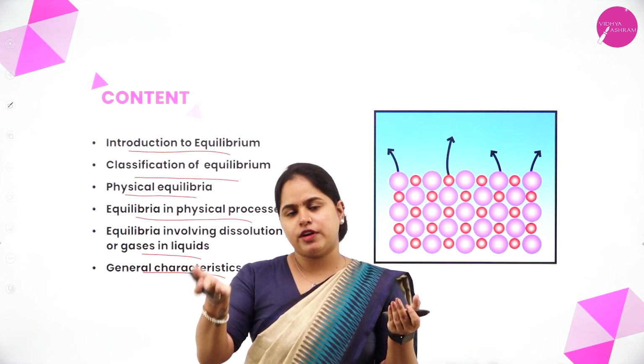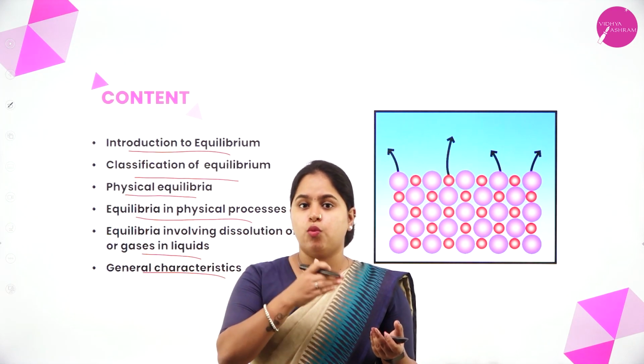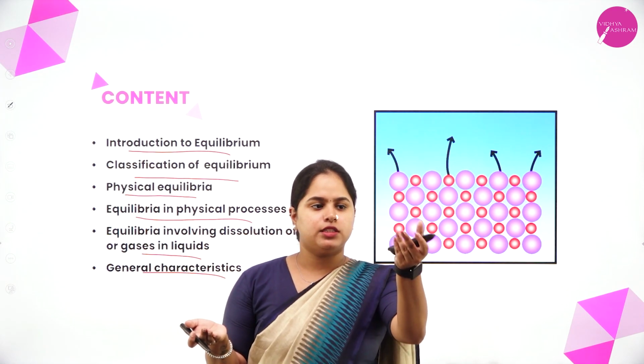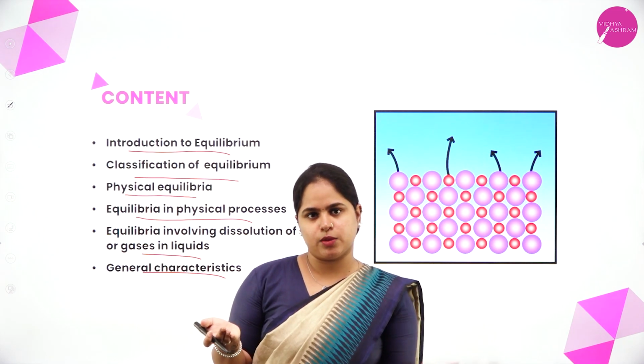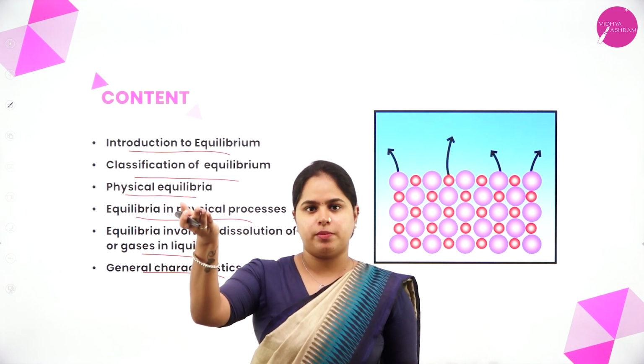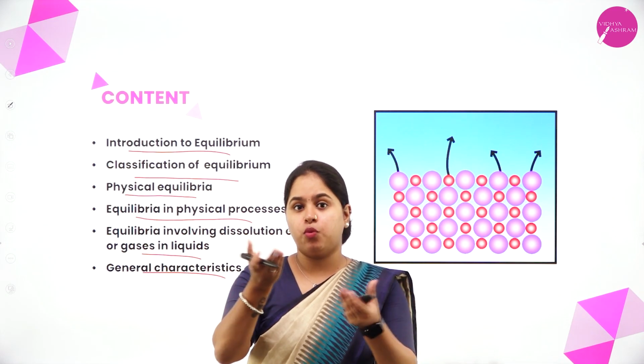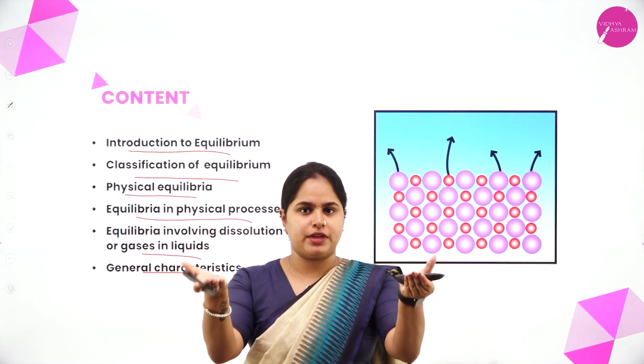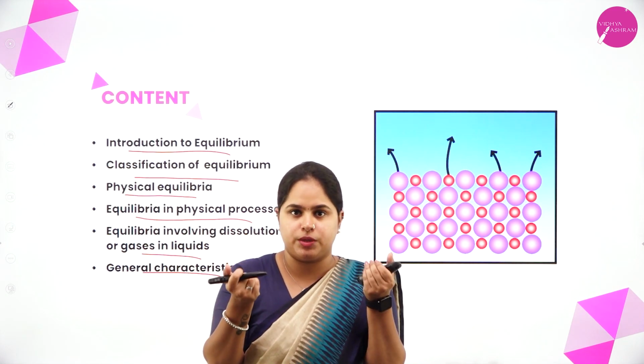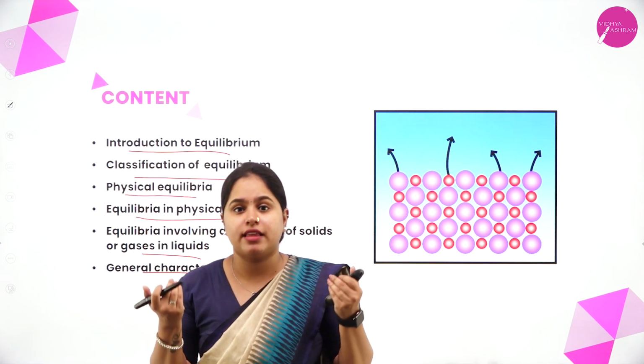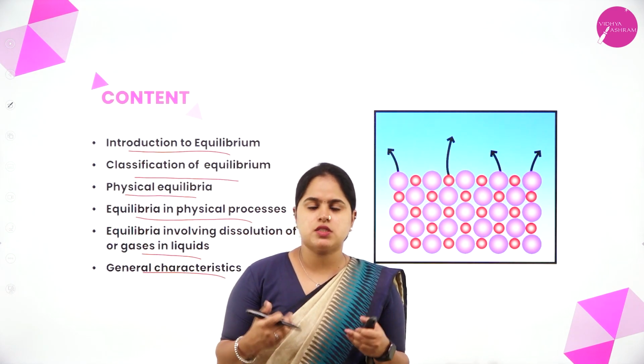If at all we assume that the weight was more than 100 grams, what would happen? The vegetable side would go a little more down, and the other side would be up. But if both have the same weight, what will happen? It will be in the same exact position. So now we can say that they are in equilibrium. That is one example.